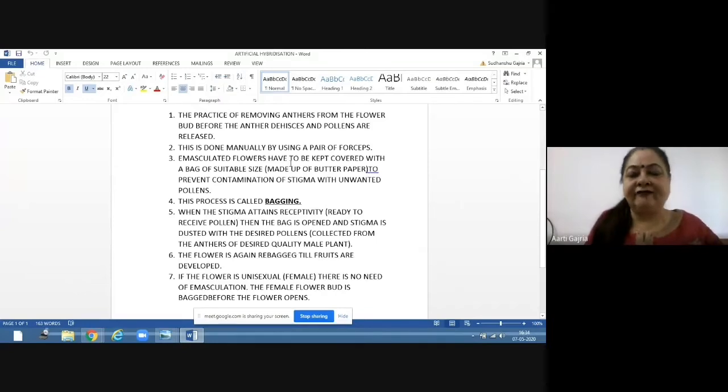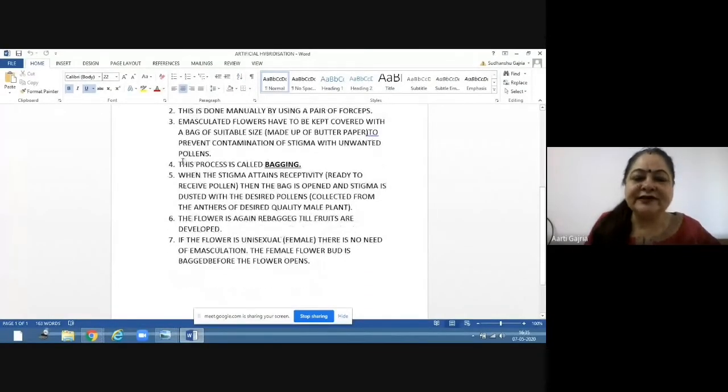Emasculated flowers have to be kept covered with a bag of suitable size. And this bag is generally made up of butter paper. It can be of polythene, it can be of anything else, but it should ideally be made up of butter paper to prevent contamination of stigma with unwanted pollens. So no unwanted pollens can come on the stigma. Now this process is called bagging.